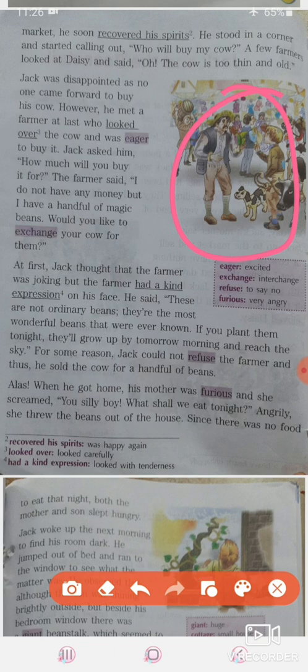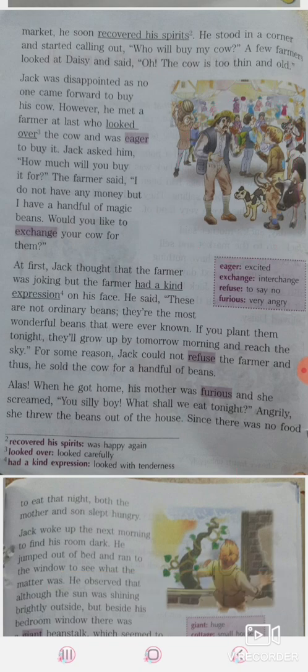So usually it does not happen. You sow a bean and you wait for a week, then the plants come out, and it takes a lot of time. But this magic bean, if you sow it tonight, it will grow up by tomorrow morning and it will reach the sky that day also, right? So this is the magic of those beans.